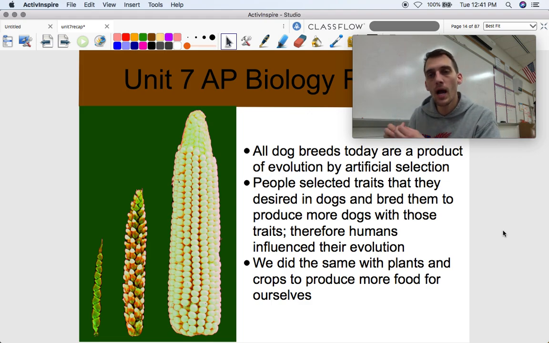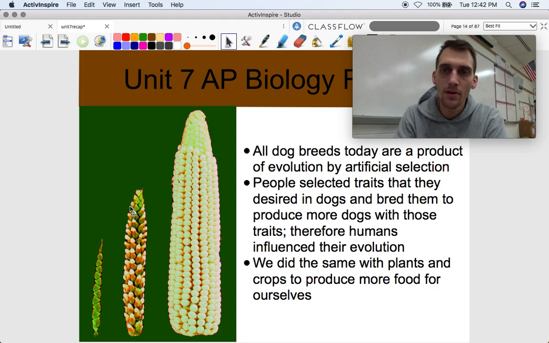Which traits become more common and which traits do not is up to human beings when it comes to artificial selection. The other huge example of that is with our crops. Over here on the left is a plant called teosinte. It still exists, but this is the ancient ancestor of, you guessed it, corn. So how did we go from this barely edible thing to a beautiful ear of corn over here?